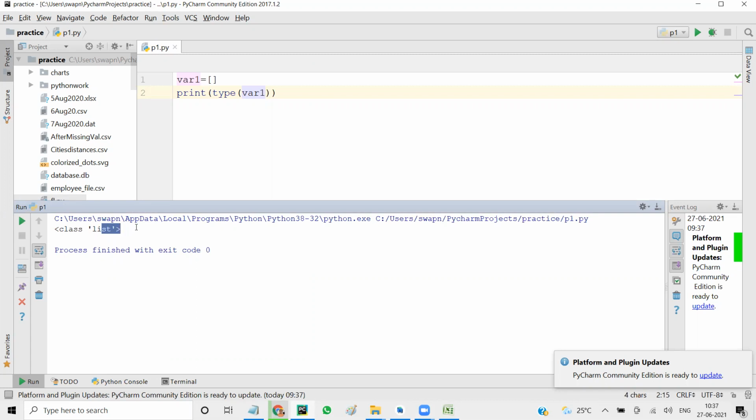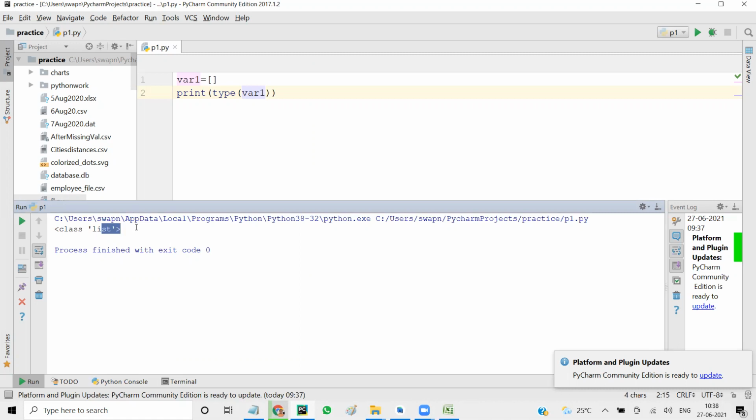When you say var1 square bracket of 0, it will get you the 0th index. So for indexing we use square bracket, and also to declare a list we use square bracket. Python will be able to figure out whether you are trying to access an index or declare a list.